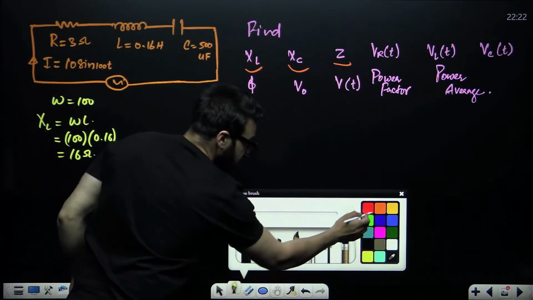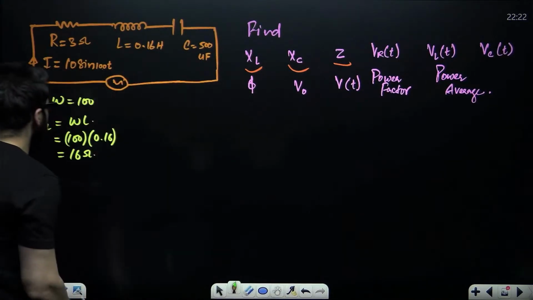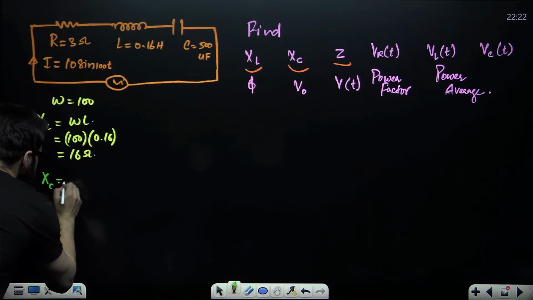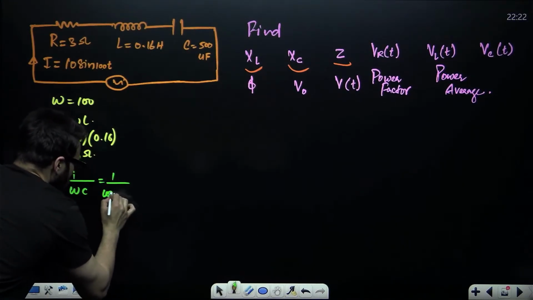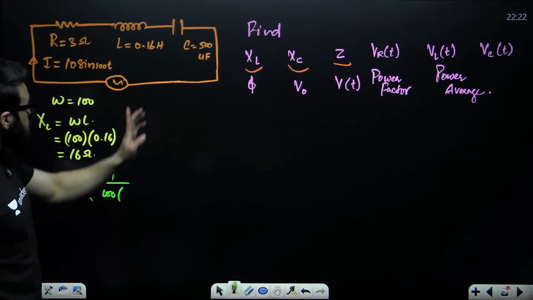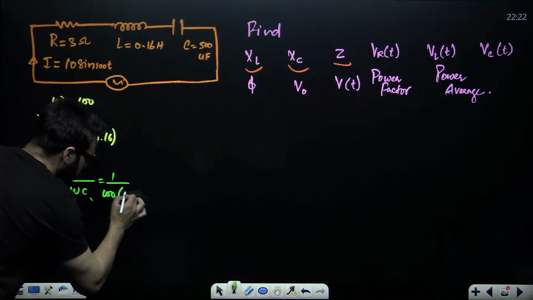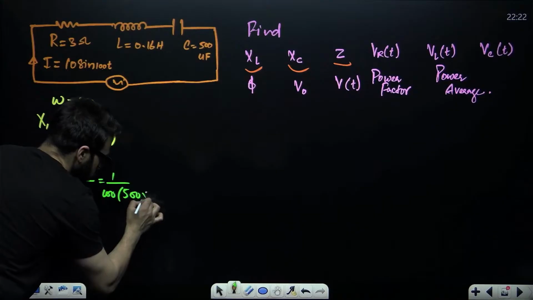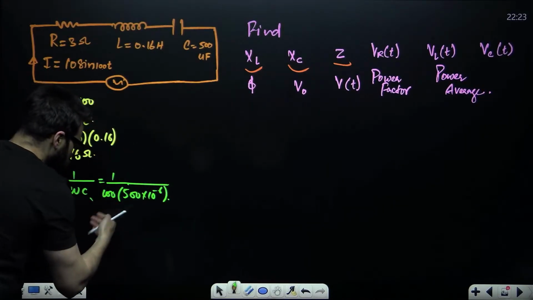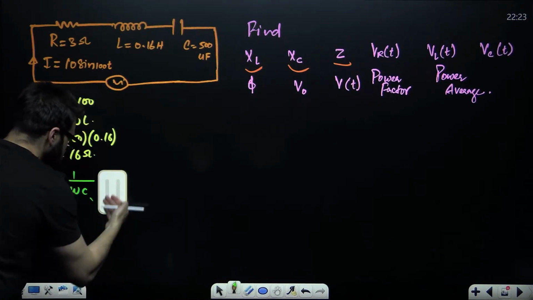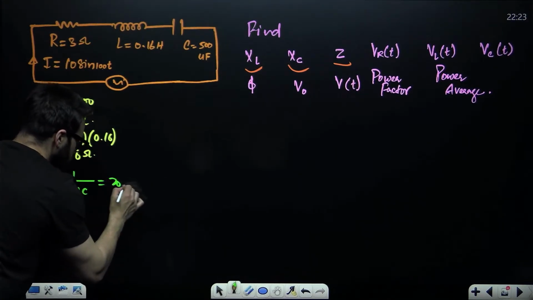When it comes to the value of XC, XC is 1 divided by omega C. That is 1 upon 100 into the capacitance, which is given as 500 microfarad, into 10 raised to the power minus 6. Once you solve it, it will come out to be 20 ohms.